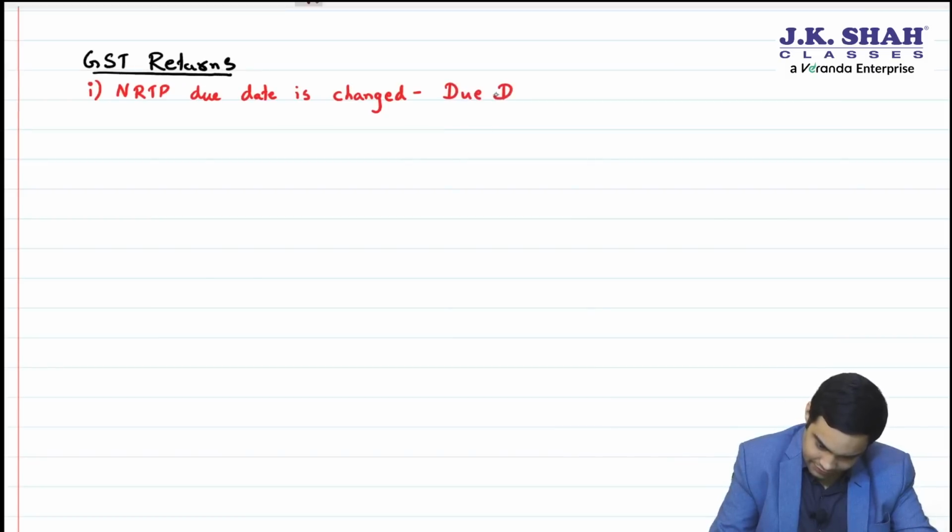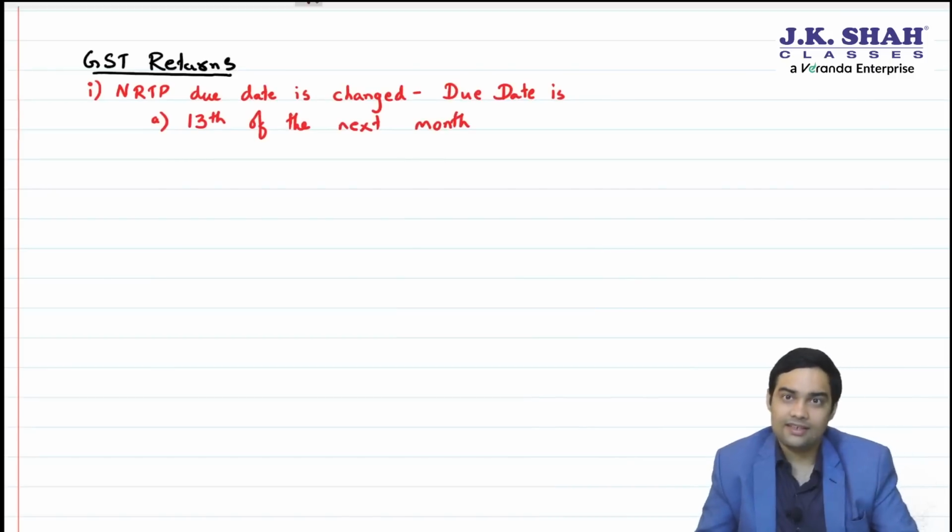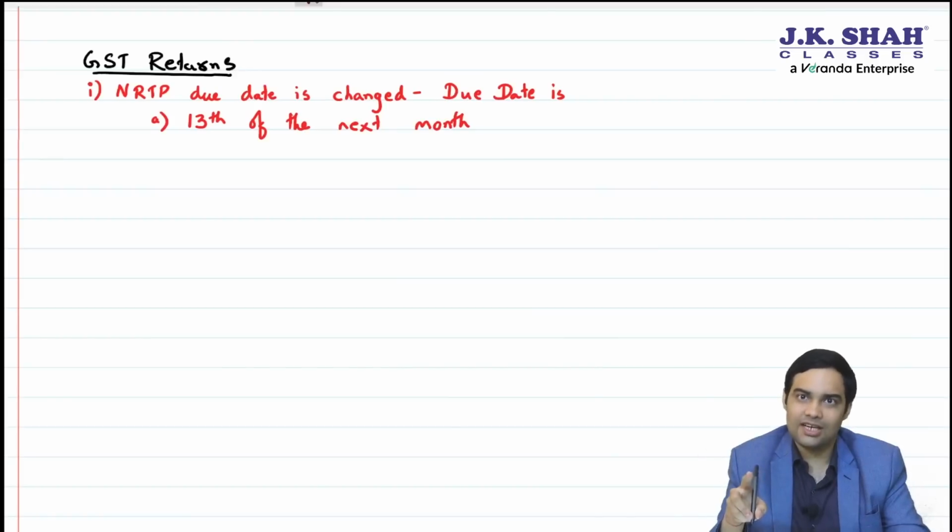Due date is, next line, A, 13th of the next month. Why has government done this, sir? So that he can report it by 13th, and the person who has purchased from NRTP gets this in his GSTR 2B, and based on that he can avail ITC. Recipient should be able to avail ITC.